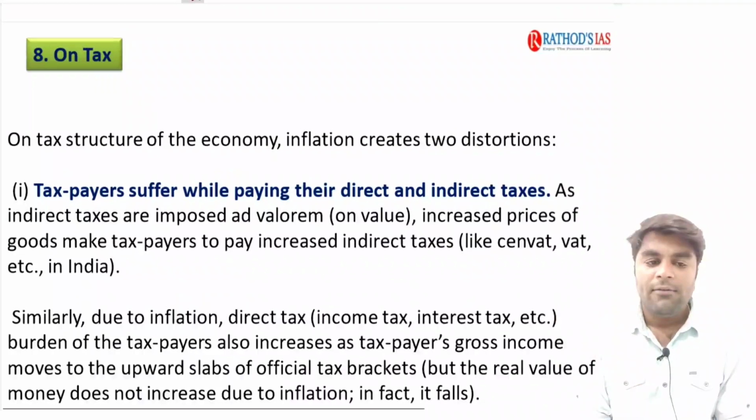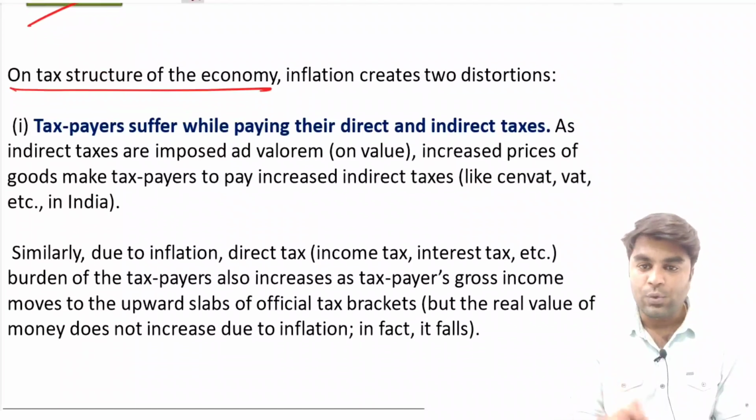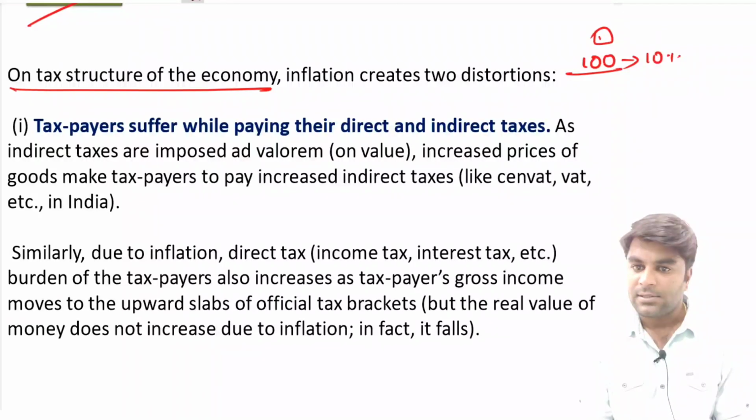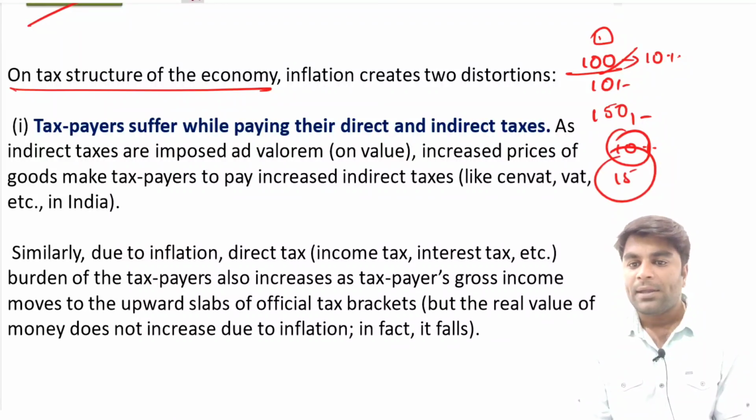Next, when we look at the effects of inflation on the tax structure of the economy, inflation creates two dimensions. See, understand, currently if you are paying, say for example, this is a product, and the product price is 100 rupees and the tax you are currently paying on it is 10%. So you are going to pay 10 rupees as a tax. Now, due to inflation, the price of this commodity became 150. And now you are going to pay 10% tax on it. What is 10% of it? 15 rupees. Earlier you used to pay 10 rupees of tax. Now, you are paying 15 rupees of tax.